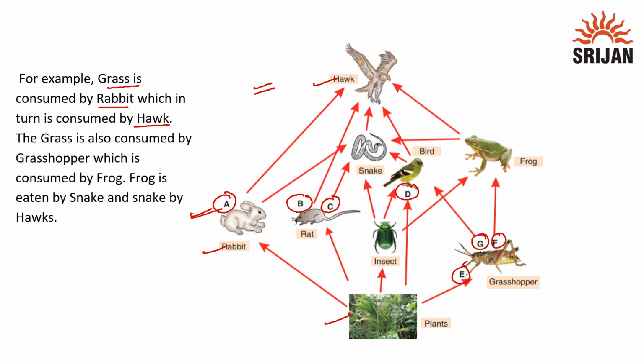But this grass is not only consumed by the rabbit but it is also consumed by grasshopper, which is then consumed by frog. This frog is eaten by snake and snake is eaten by hawk. So we can see that many food chains are being formed and they form an interconnecting structure which we call a food web.